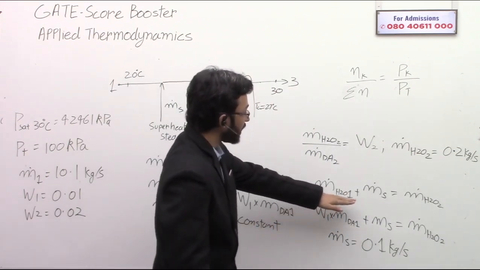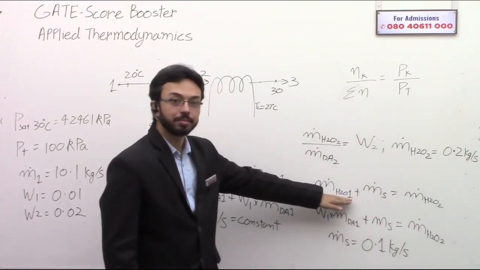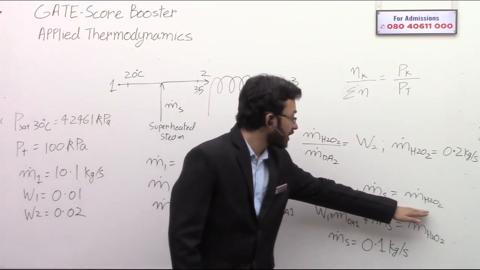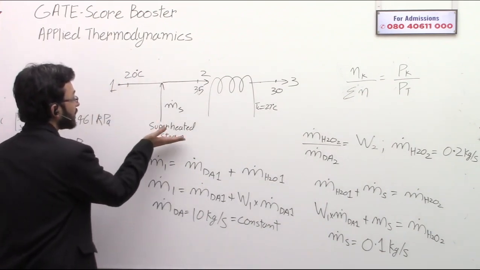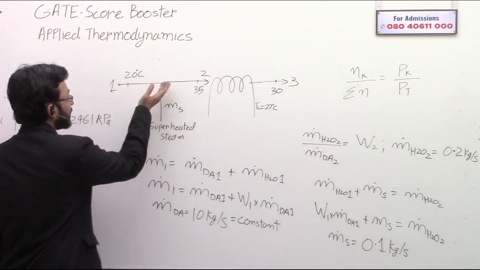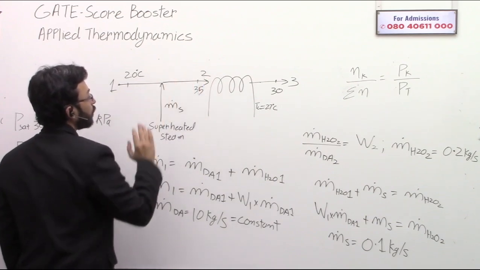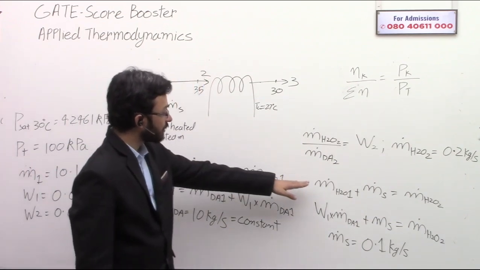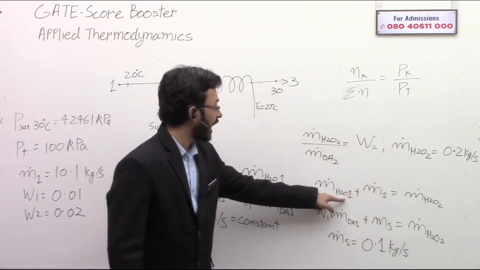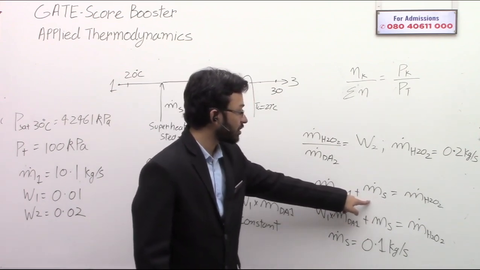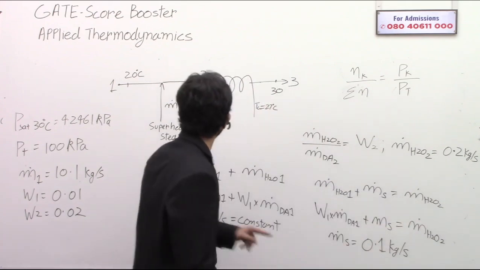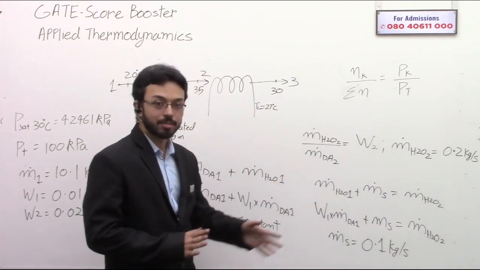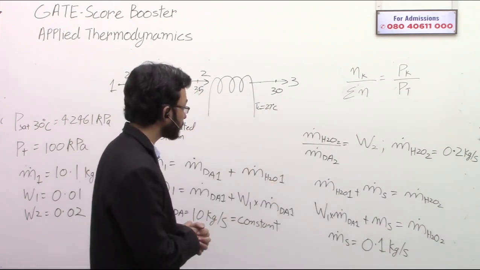This is basically the mass conservation of water. The water coming from 1 plus the water because of this superheated steam is equal to the water at point 2. Correct? Mass conservation of water. The water at 1 plus the mass of water added due to superheated steam is equal to the mass of water at point 2. Okay? This much is clear?